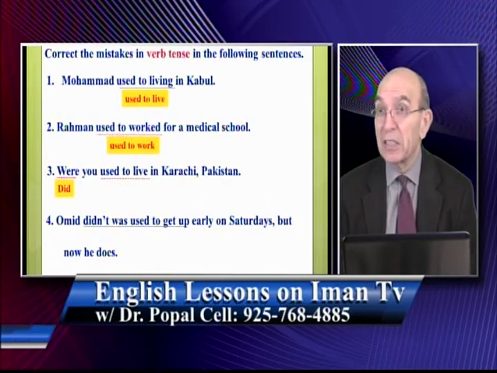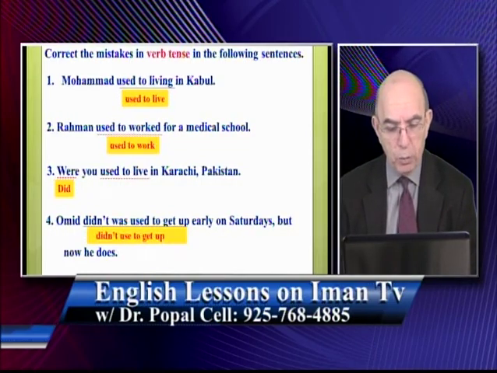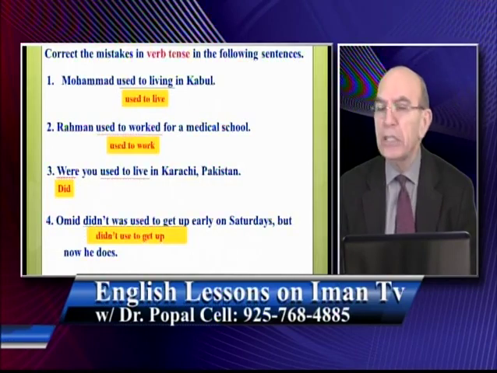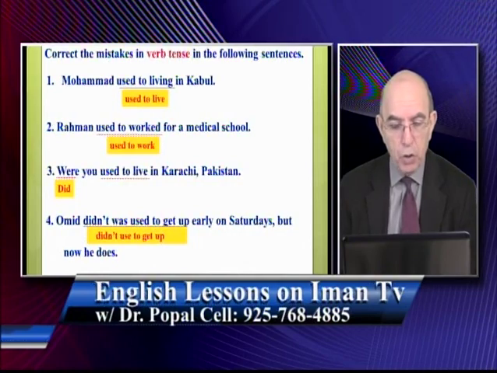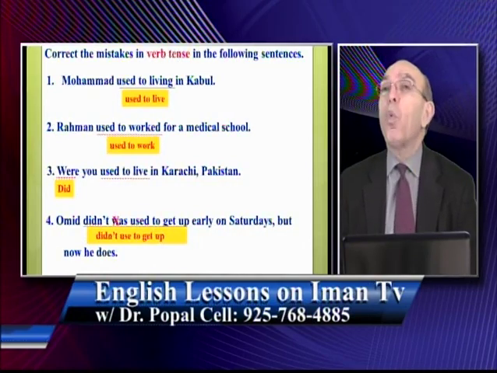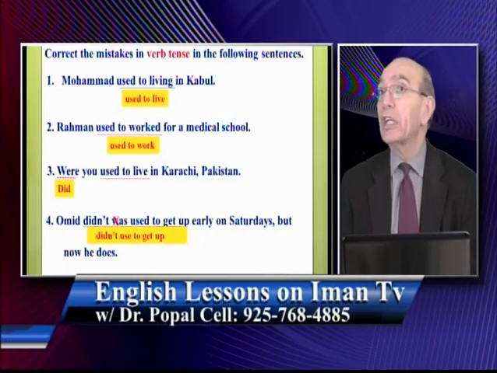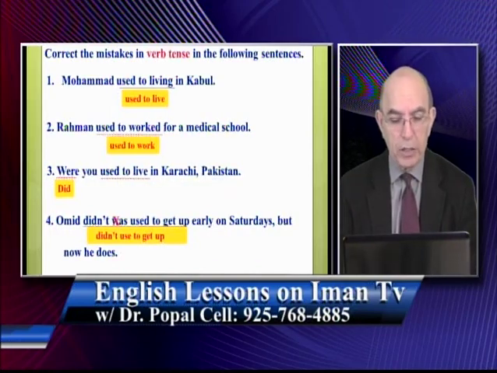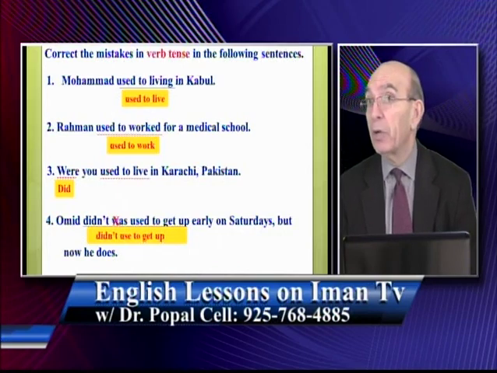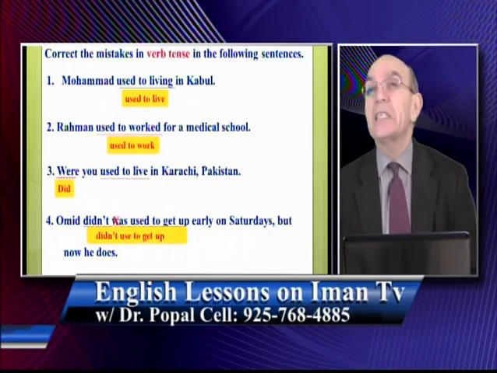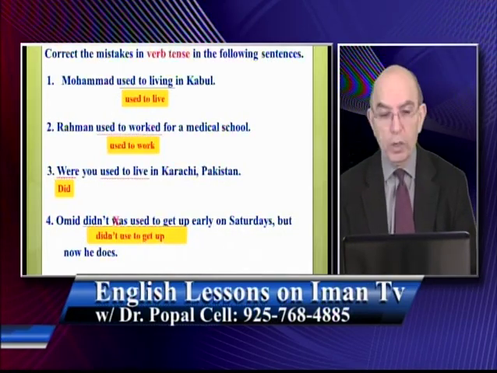That's what makes the sentence wrong. So the correct form is what? Umaid didn't used to get up early on Saturdays, but now he does. So we don't need was there. You need to cross that out. So the correct answer is Umaid didn't used to get up early on Saturdays, but now he does. Now let me read these sentences with the correct forms.